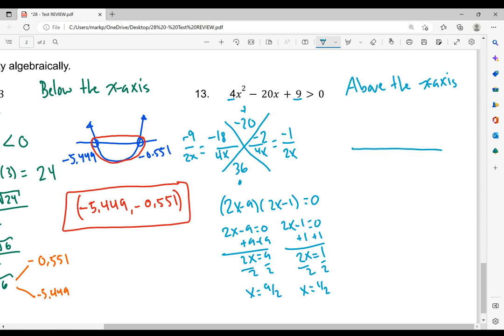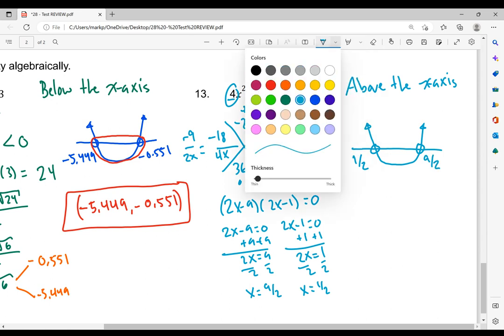Here is my x-axis. Again, above the x-axis. So I have two open circles because my inequality does not have an equal bar. So I'm going to draw two open circles. My a value is positive. So again, this one is opening up. Smaller value on the left side, which would be 1 half. Larger value on the right, which would be 9 halves or 4.5. And now I'm going to get my answer.